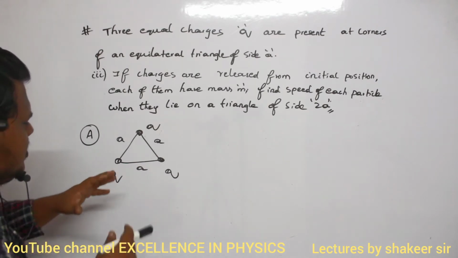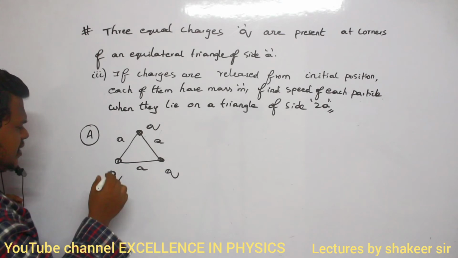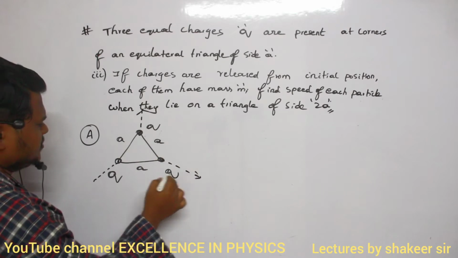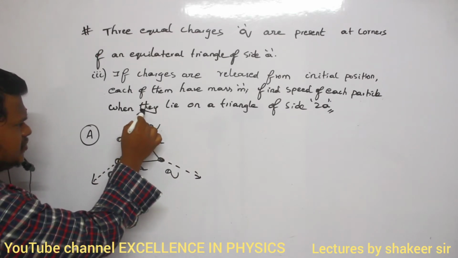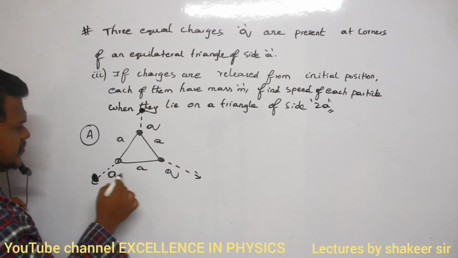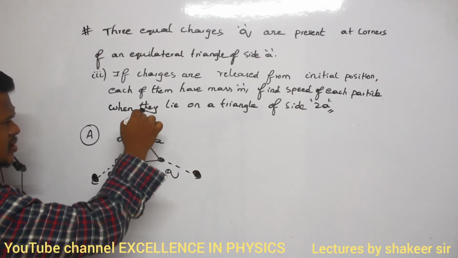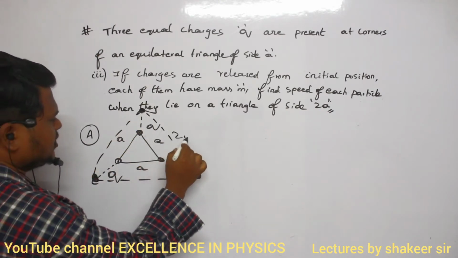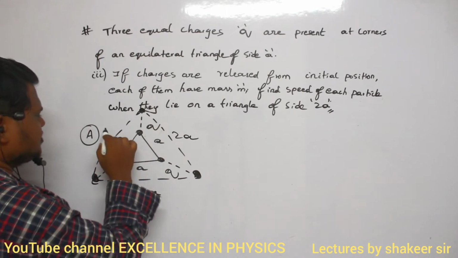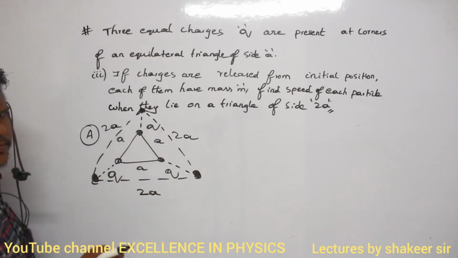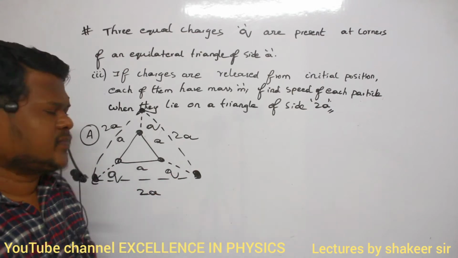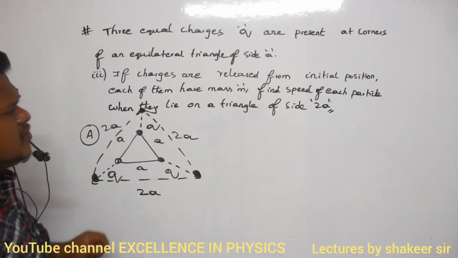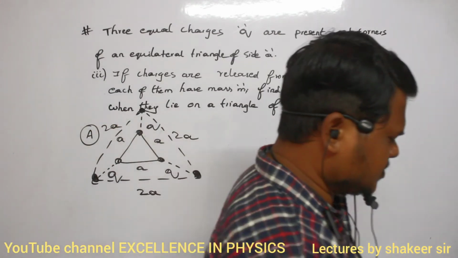So now I am releasing them. Immediately when I release them, they start moving in opposite directions. Finally, they have reached these positions. The new distance formed between them is 2a. So now also they are on an equilateral triangle, and they are moving, since we are not holding them. When I release them and they make a triangle of side 2a, he is asking, what is the speed of each particle? How can I solve this question?